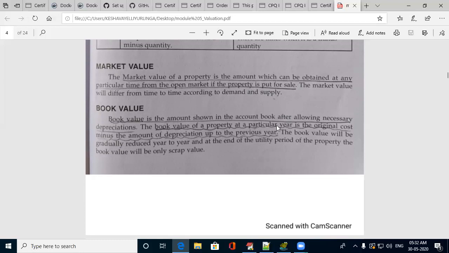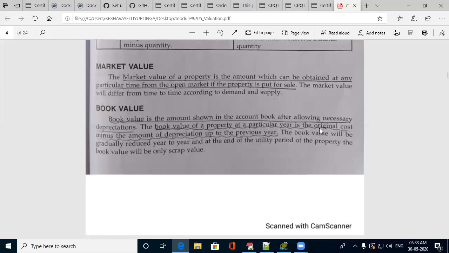Book value is the amount shown in the account book after allowing necessary depreciation. Book value of a property at a particular year is the original cost minus the amount of depreciation up to the previous year. Once the building has been constructed, there will be depreciation, that means reduction in the cost year to year. From the cost of construction, a particular amount should be deducted as depreciation every year. After deducting, whatever value you get at a particular time, up to the previous year, that value is called book value.